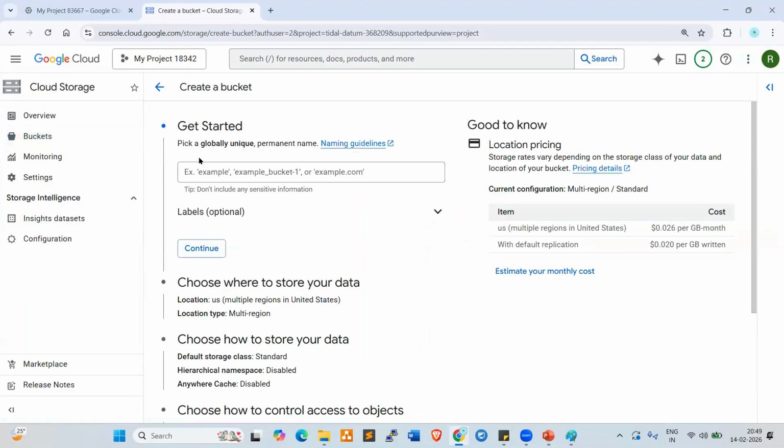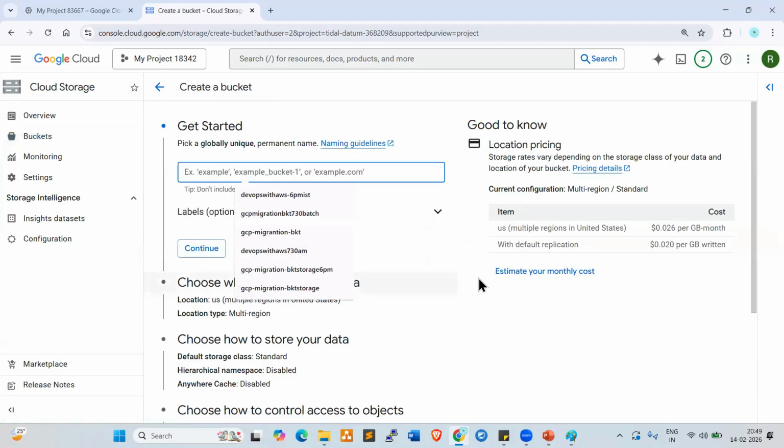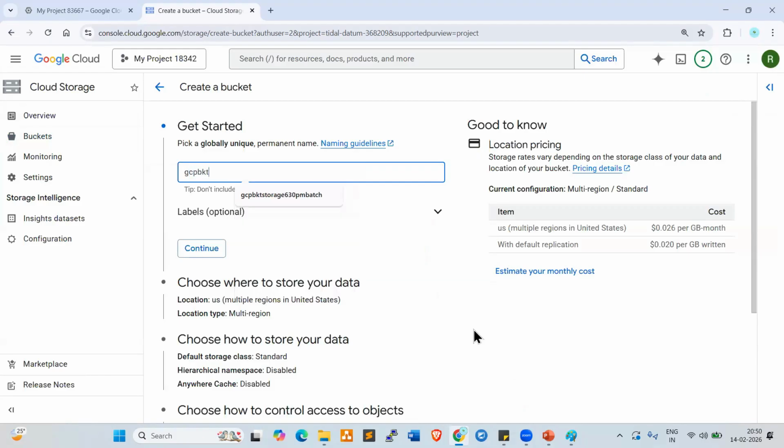Now look at here: bucket name, whatever name you want to give, you can give. So I want to give GCP bucket storage.